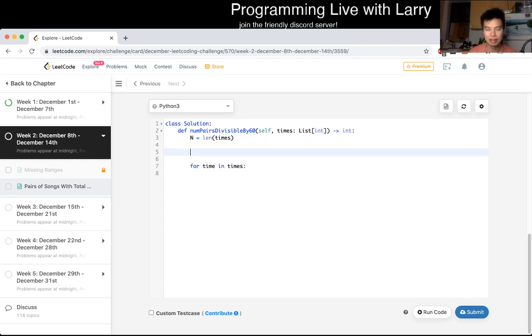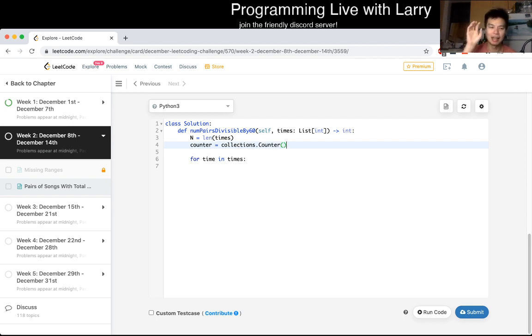I'll use a collections.Counter. And what is a collections.Counter? It's basically a dictionary that maps a key of anything to a value of an int, so it basically just counts stuff for you. So here, we want to reduce each number by mod 60, because over 60 it doesn't really matter. If you have two numbers, a plus b, mod 60 is equal to a mod 60 plus b mod 60, well, this whole thing mod 60, right?